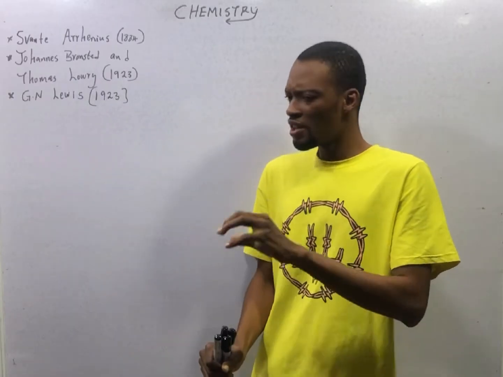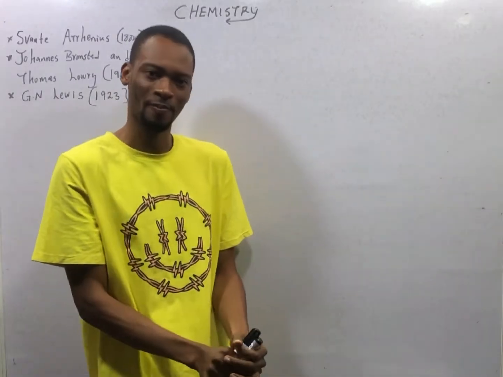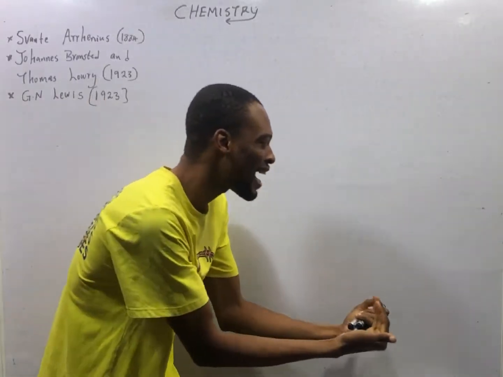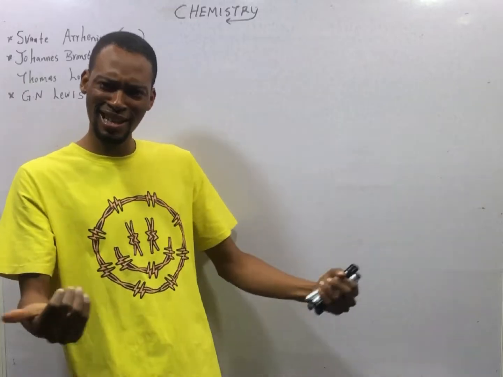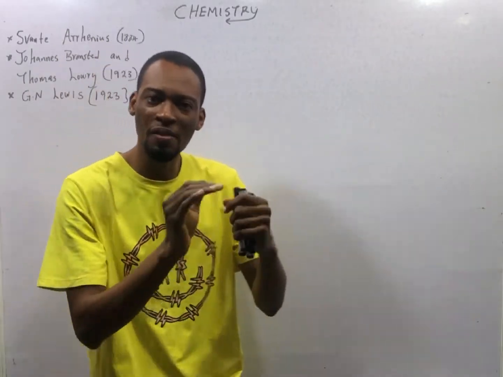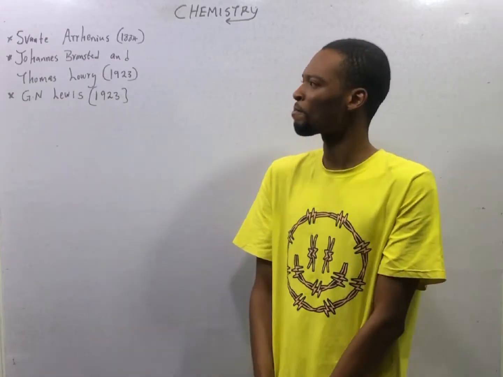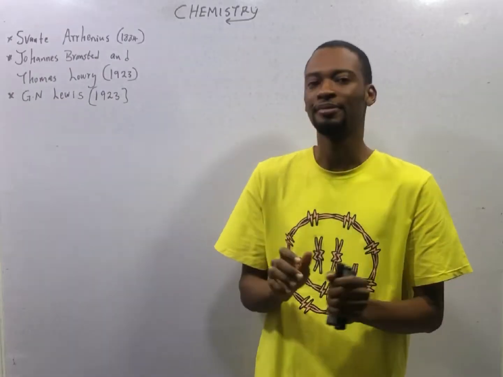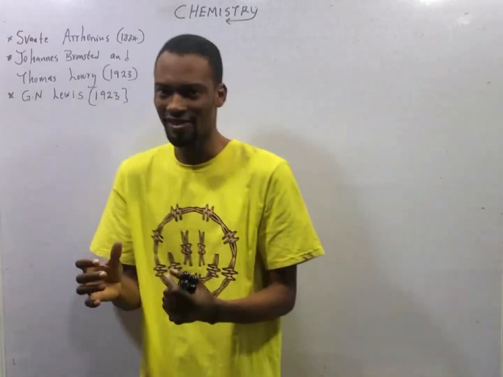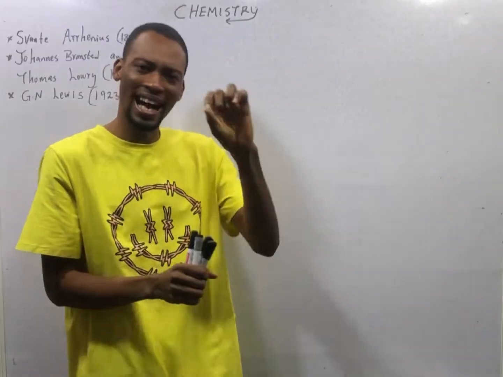Now, if I ask my 10-year-old sister, what is an acid? And she says, an acid is a substance which when dissolved in water produces hydrogen ion. I will forgive her. But at your age, if I ask you, what is an acid?